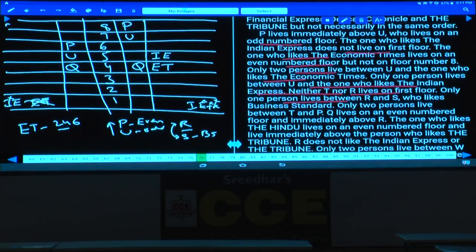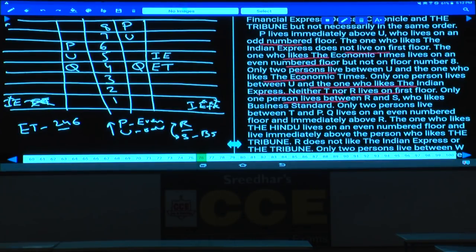No. Why? If R is on the second floor, then S must be on the fourth floor, which is not possible. Clear now? And same is the case with the sixth floor. R cannot be on the sixth floor, because if R is on the sixth floor, S must be on the fourth floor, which is not possible. Then what are the possibilities left for R? R cannot be on the first, second, or sixth floor. Then the only thing left is that R and S must be on the 3rd and 5th floors.